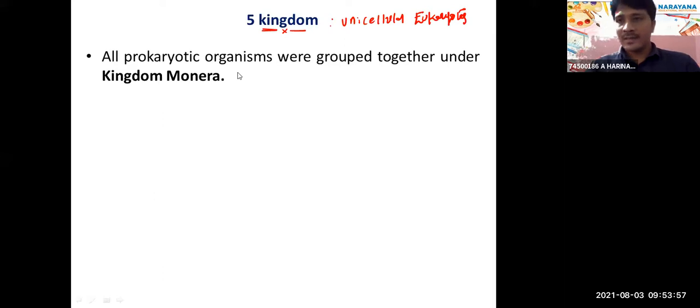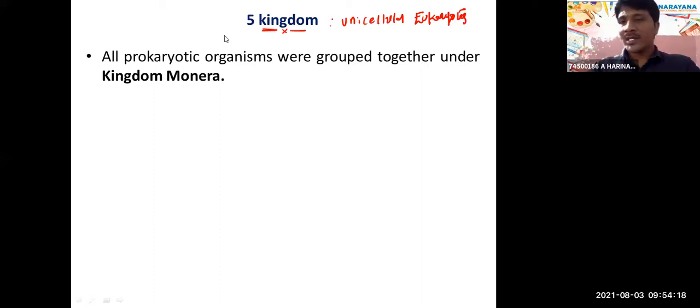The next one is the two kingdom classification, which is also based on morphological characters. He did not consider whether the nucleus is present or not, and never considered whether chlorophyll pigments are present or not. He just classified the organisms into two kingdoms, the Plantae kingdom and the Animalia kingdom, right? So the five kingdom classification was given by R.H. Whittaker.